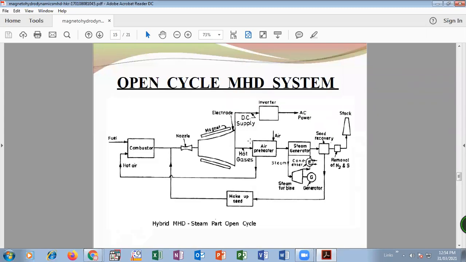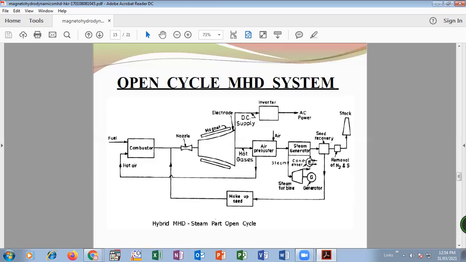So air, before it goes into the combustion chamber, gets passed through the air preheater. It increases the temperature and increases the efficiency of combustion. So there is an assembly for the air preheater.